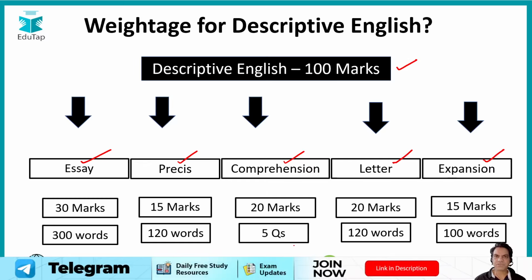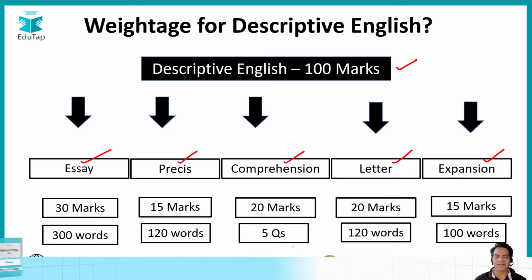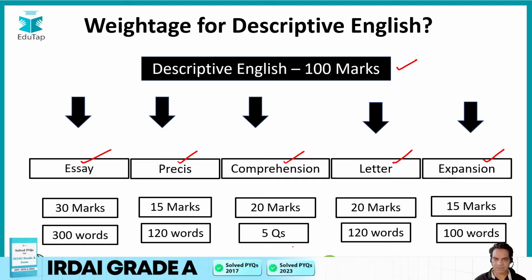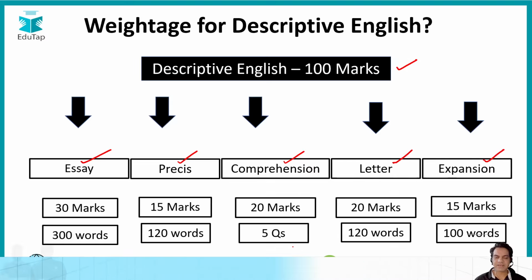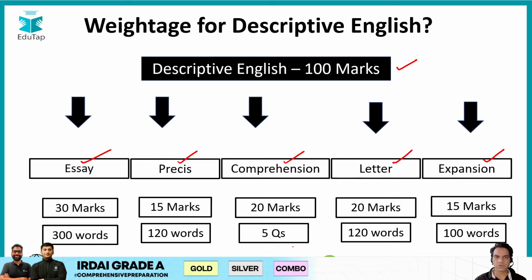So you are supposed to type roughly around 800 or 850 words in this 1 hour, and that is the challenging part about this exam. So you need to have excellent typing speed, excellent articulation skills, drafting skills, and you should be well practiced in how to write and the way you have to write in the